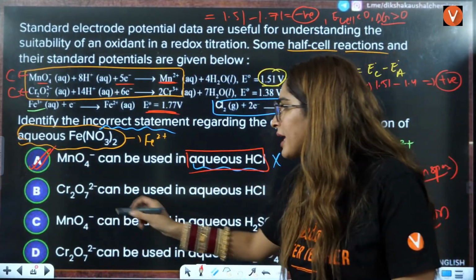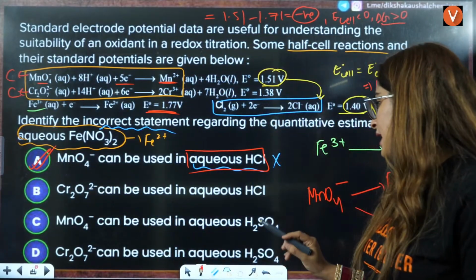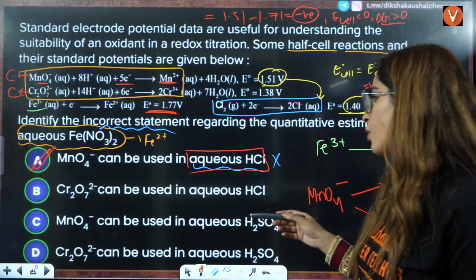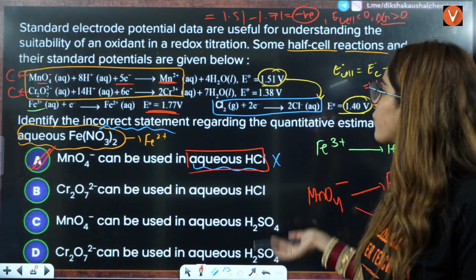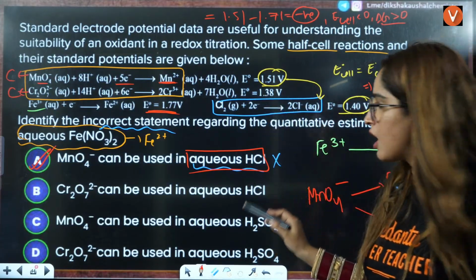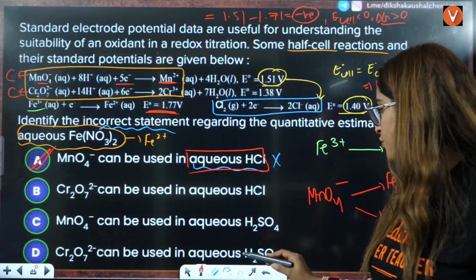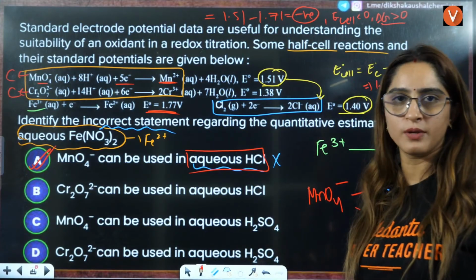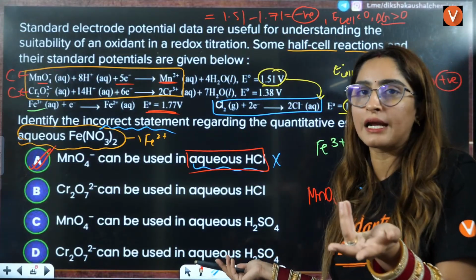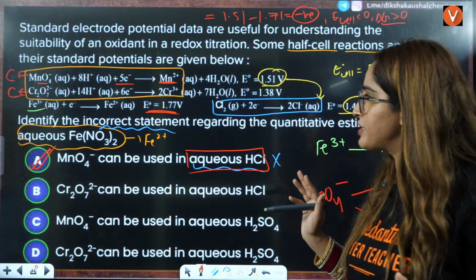If you choose any of them, see, MnO4 can be used in aqueous H2SO4. Aqueous H2SO4 is not given to us in the question. We have nothing regarding H2SO4, so we can't comment on this. Right, so that is why this may be possible only. So we can't say this is incorrect because that is not given to us in the question, right?